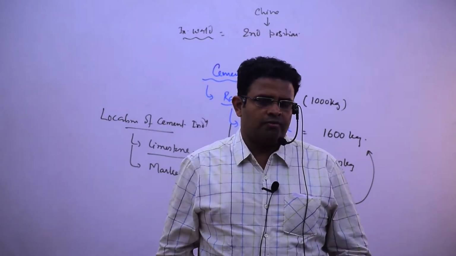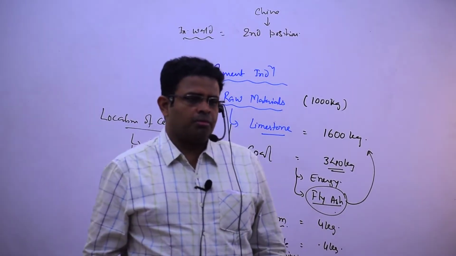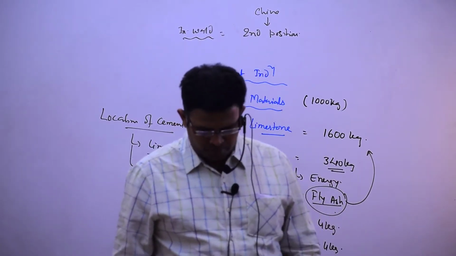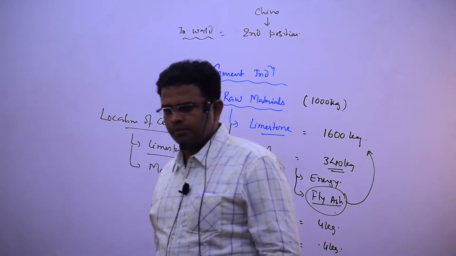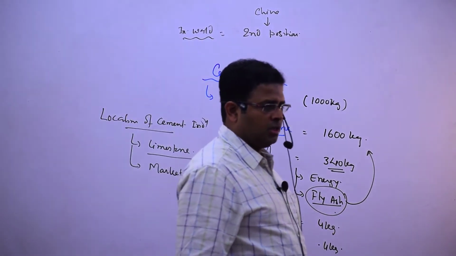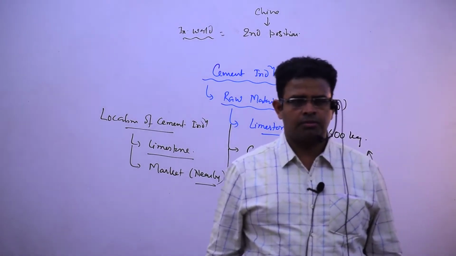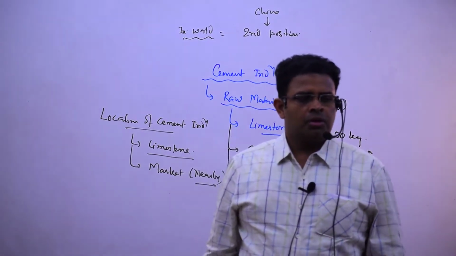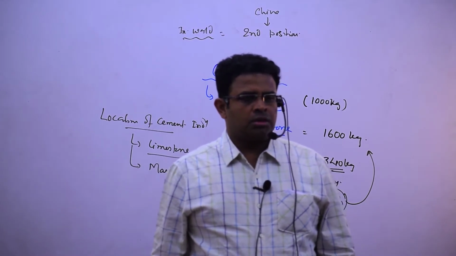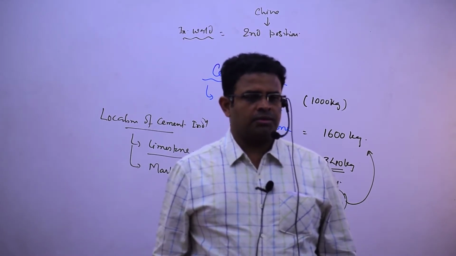Cement formation follows the following process. First, mining of limestone and its crushing.